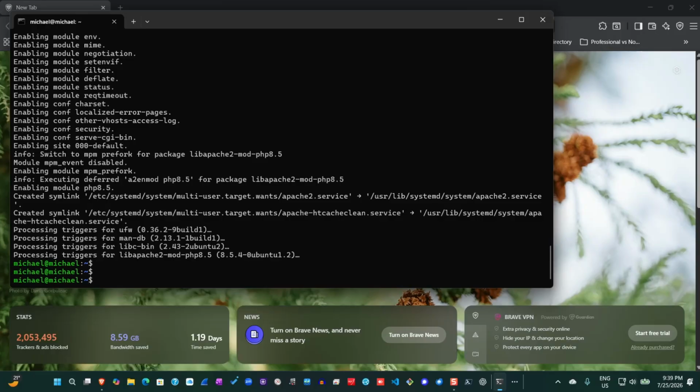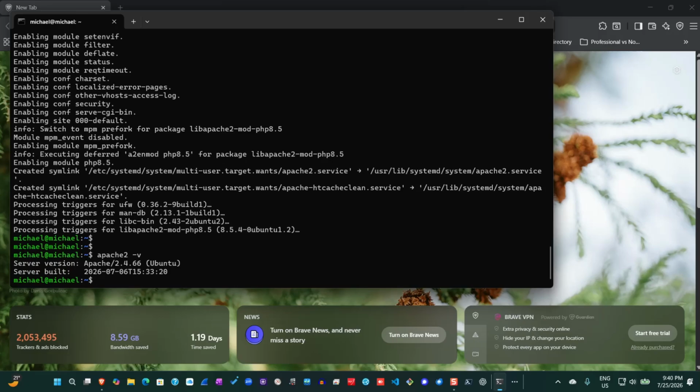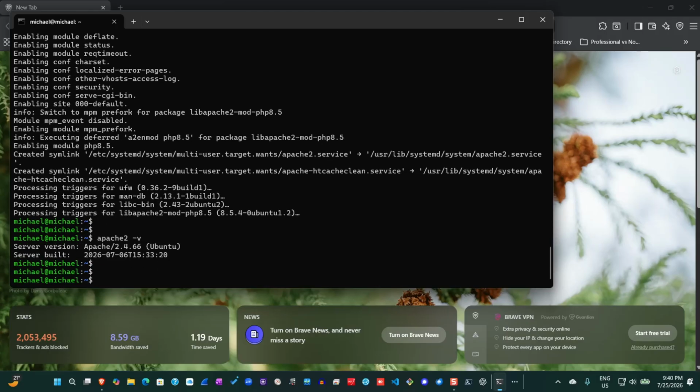Okay, great. We can verify to be sure Apache has been installed by entering apache directly, or that Apache2 has been installed in the system.